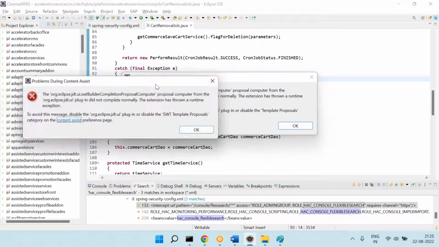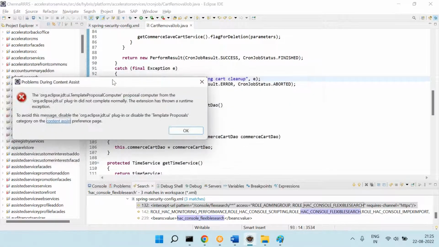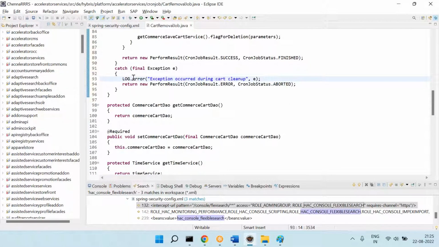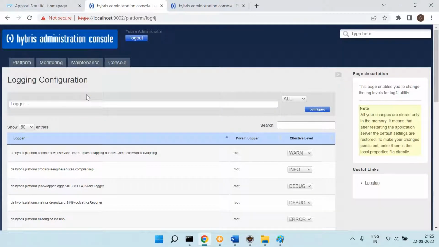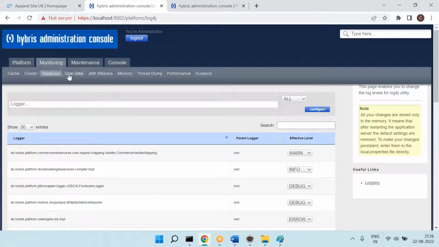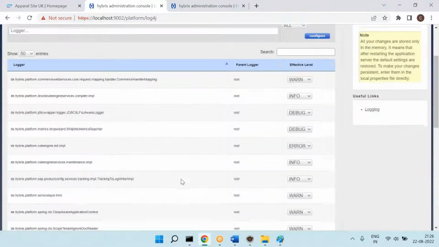Okay, now let's come back here, please. What I am trying to say is, here you used log.error, right? Similarly, log.info, log.warning, log.fatal, like that you can write it, depending upon the message you want to print. If it is an error, print the error; if it is a warning, print the warning, and so on. So what is the conclusion? SAP Commerce gives the flexibility to turn on and turn off the logs at the class level.